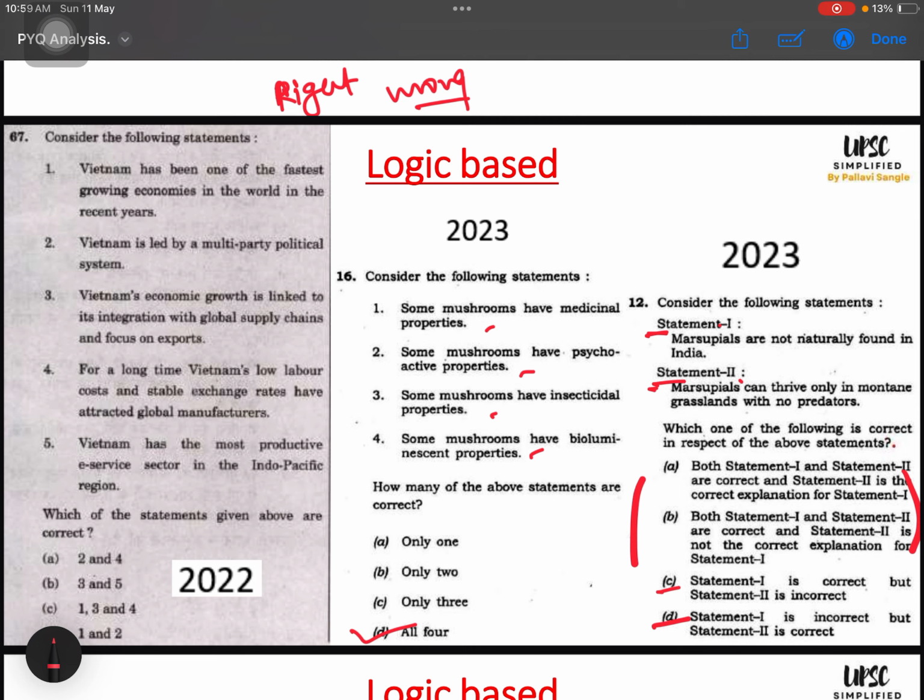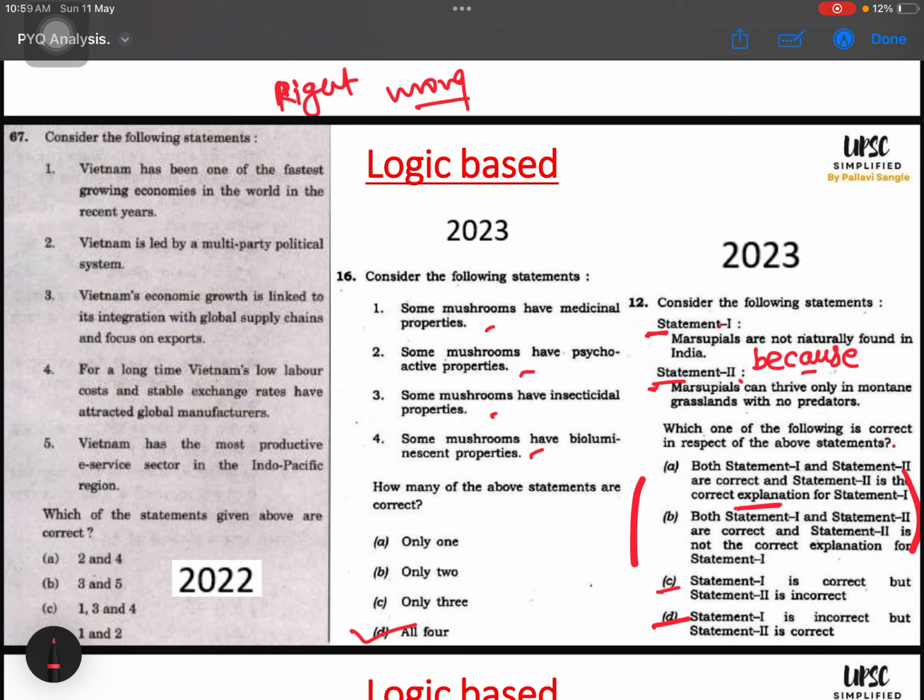There is one more thing in how I solve this question. This will not be applied here, but you can add this. Like statement 1, I am reading, marsupials are not naturally found in India, and as this is explanation based, I will add the word because. So I will read this: marsupials are not naturally found in India because marsupials can thrive only in mountain grasslands with no predator. So A and B is not the answer here. Because is not applied here.